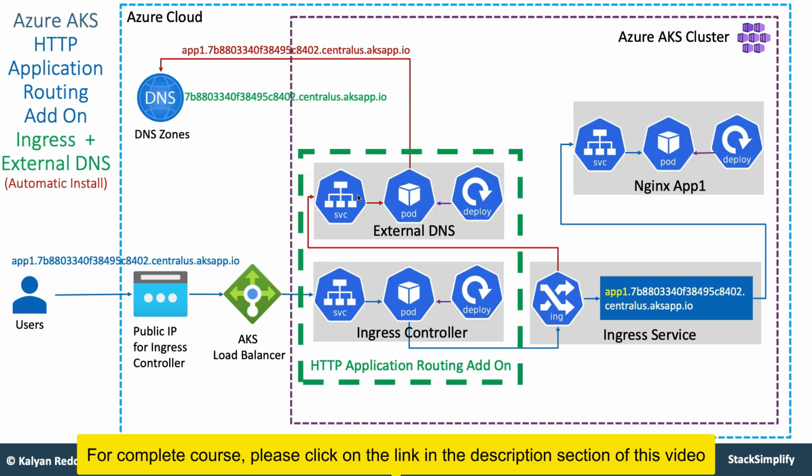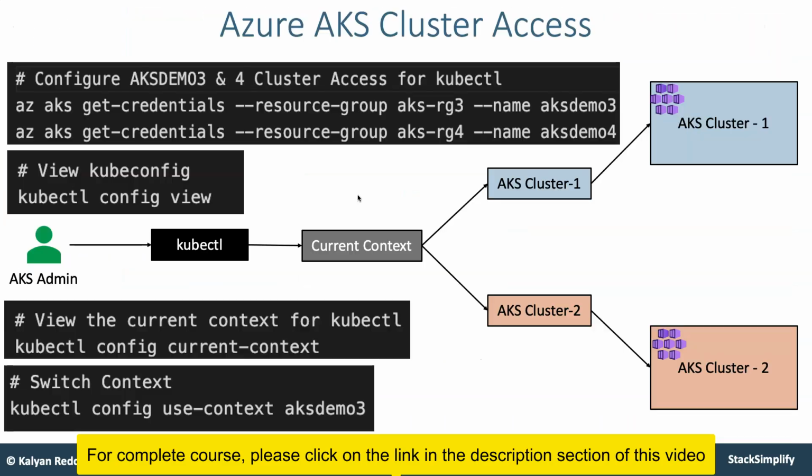From there, you will move on to the HTTP application routing add-on. This is a non-production use add-on as of today from Azure, which automatically installs the Ingress and then external DNS. So you are also going to get good hands-on experience using this add-on, and how you are going to deploy your applications and then use it.